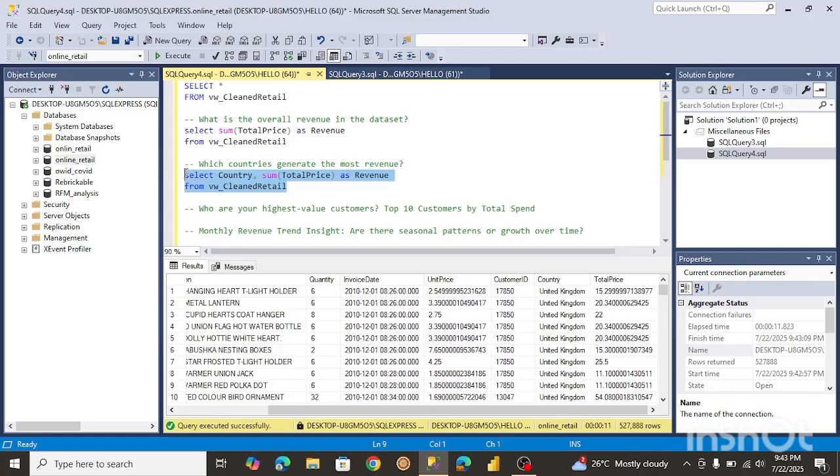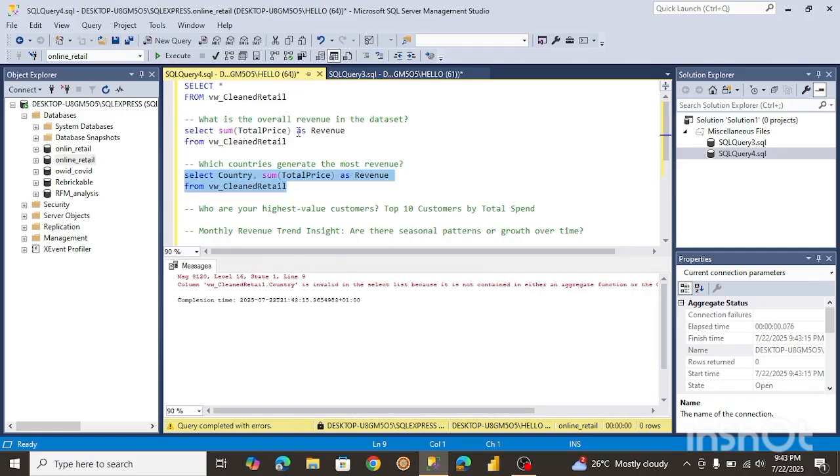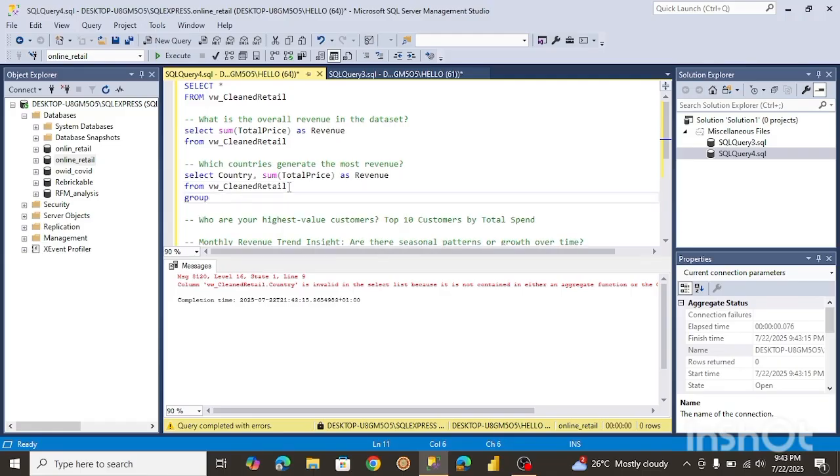All right, so let me run this. It seems we have an error, of course. Yeah, we have to group by. So we're just going to group by the country.